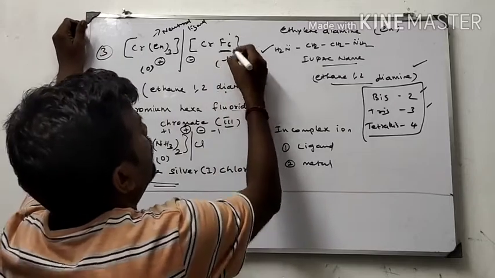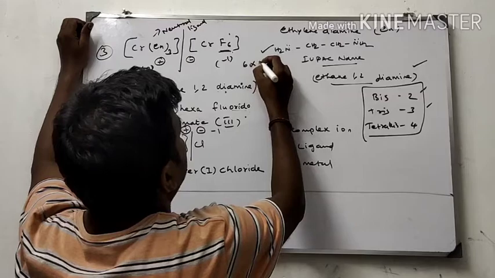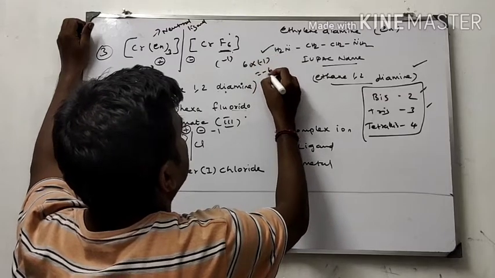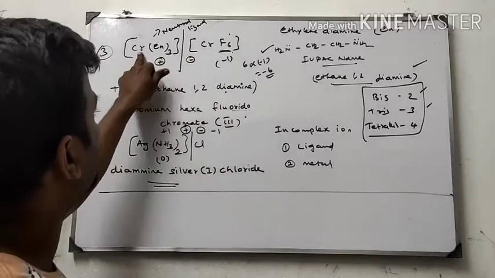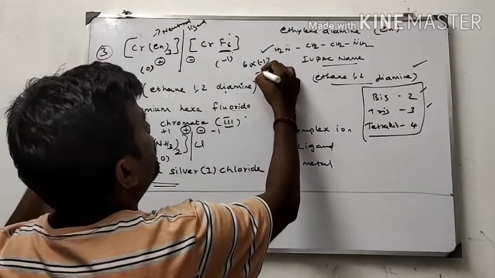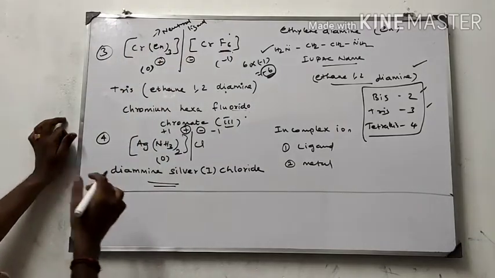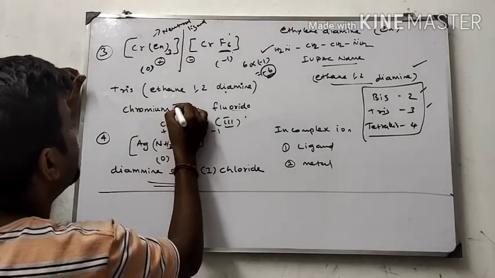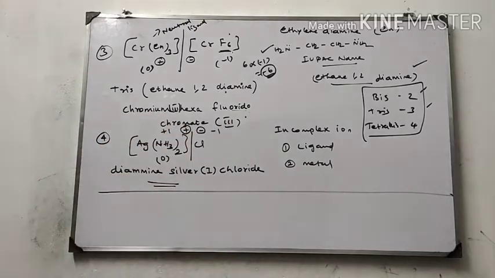This is a negative ligand. How many do I have? 6 into 1 minus 1. 6 fluoride ions are there, minus 6. How many metal ions are present? 2 chromium is present. So this 6 will be shared between this chromium and this chromium. Therefore, it will be chromium 3 and chromate 3. So it will be shared like this.